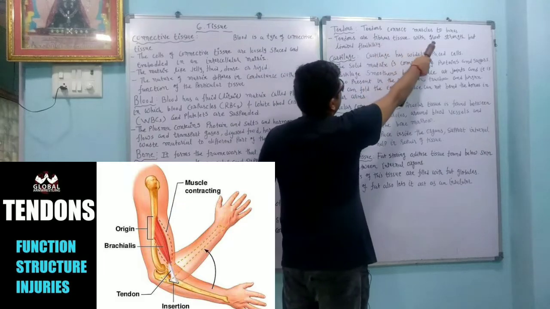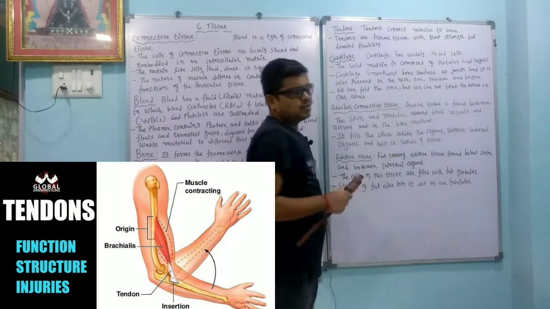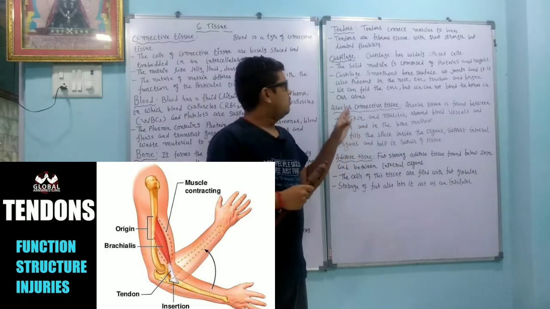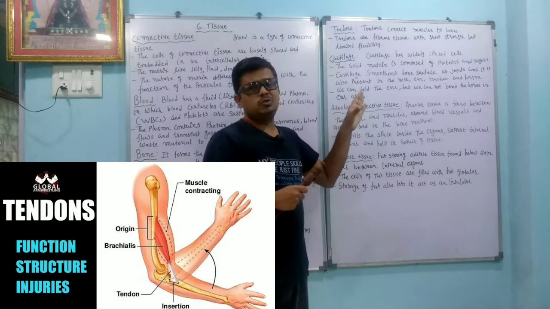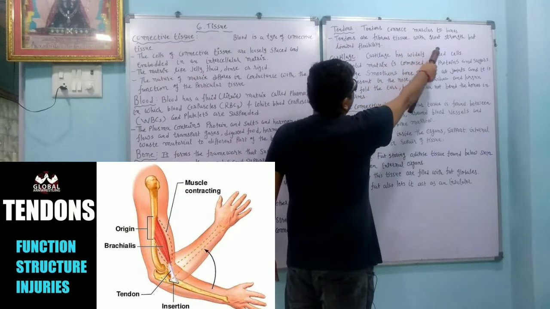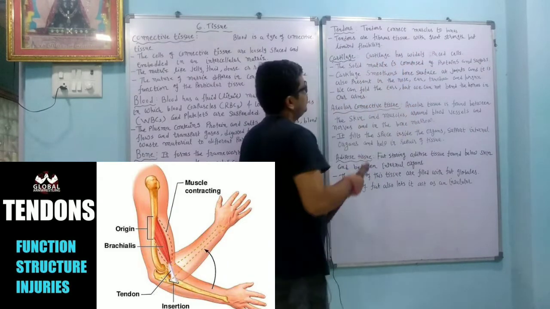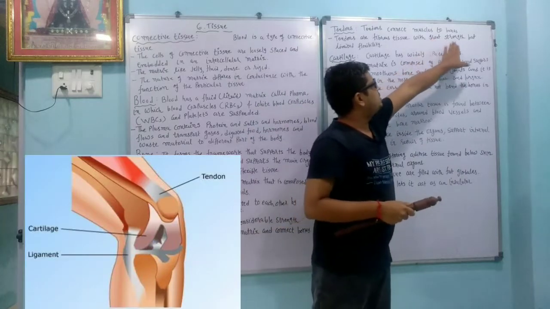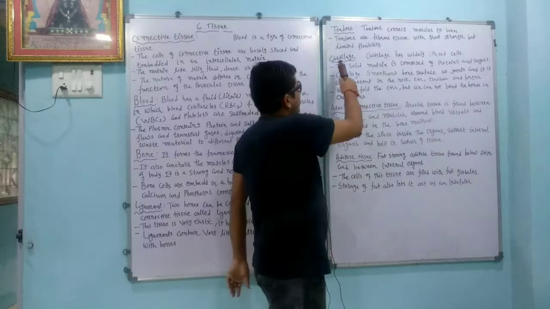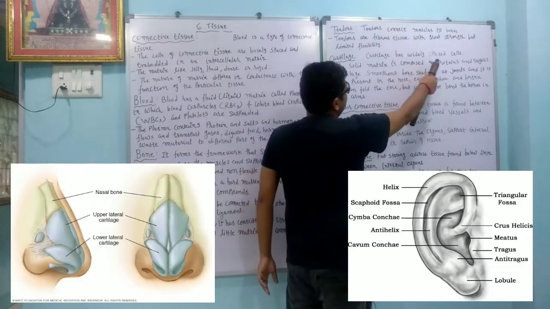Dear student, we are going to learn about the tendons. Tendons connect the muscles to bones. So what is the function of tendon? Tendon is one type of connective tissue which connects the muscles to the bones. Tendons are fibrous tissue with great strength but limited flexibility. Here also you find that they have great strength but what? Limited flexibility.